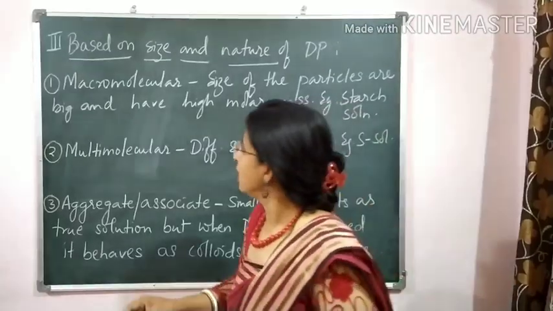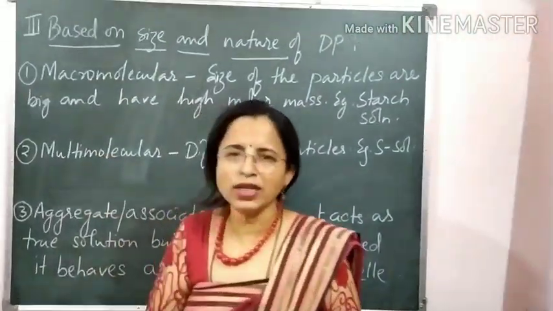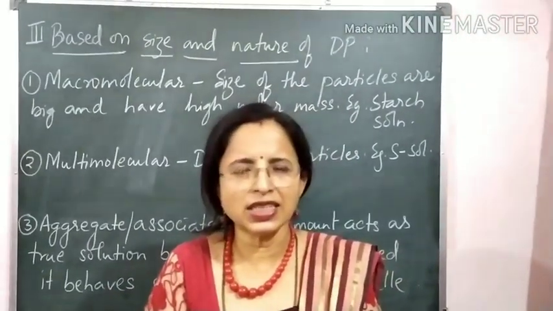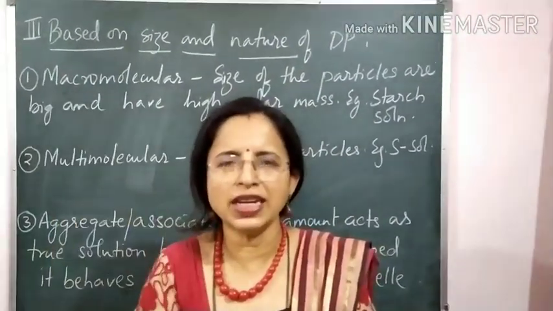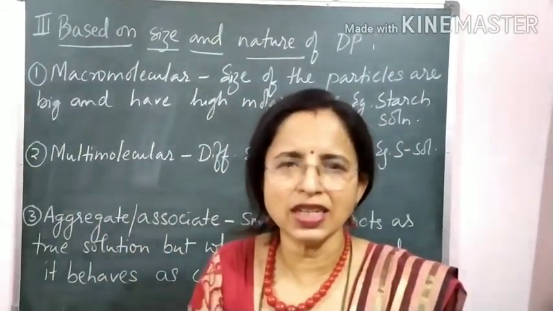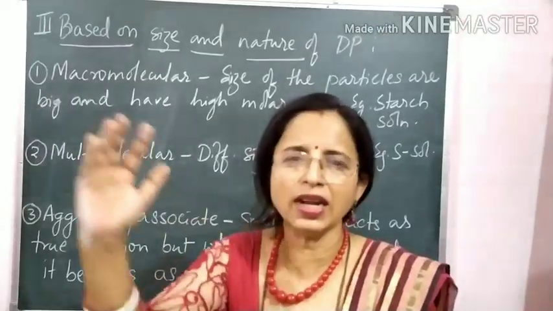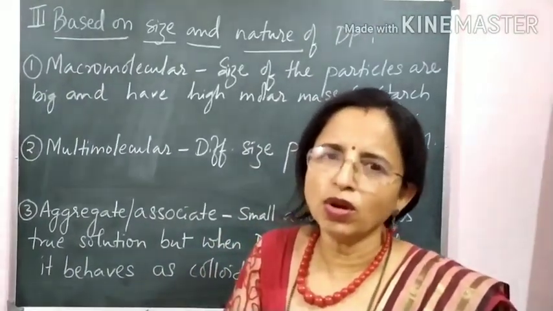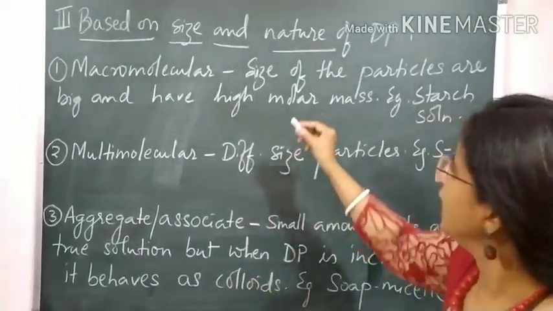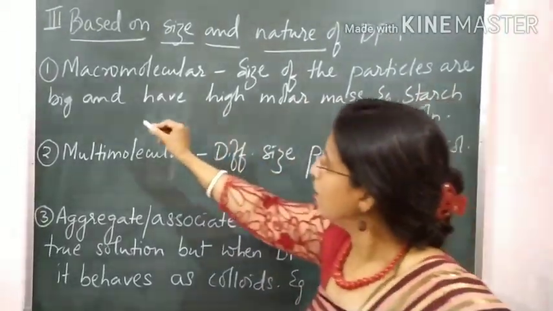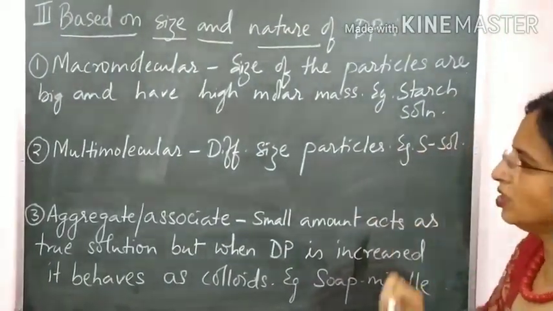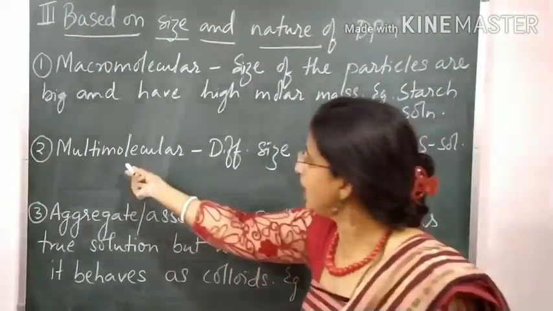So what is meant by macro? Macro means big size particles. So when the dP size, that is dispersed particle size, is more, that is towards 1000, not less than 1000, towards 1000, bigger range, then that type of colloidal system is called as macromolecular colloidal system. Here the size of the particles are big and have a high molar mass. Example is starch solution.